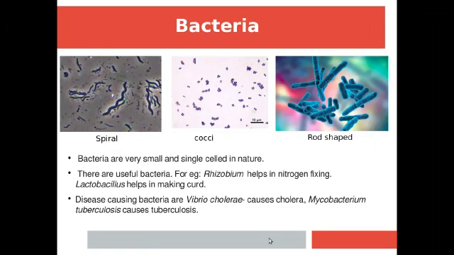Now, let us discuss about the bacteria. Bacteria are very small and single celled in nature. Single celled means they are made up of only one cell. Now, here you can see 3 types of bacteria. One is spiral bacteria, one is cocci or spherical bacteria, and the other one is the rod shaped bacteria. Chiefly these 3 types of bacteria are present in the world. Now, they are all living cells. These are all living in nature, and there are some useful bacteria.